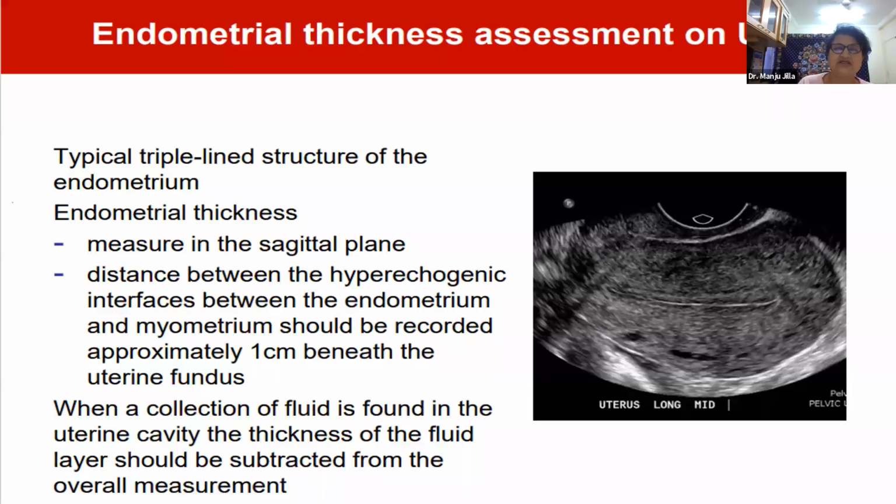So all that we see in our day-to-day practice is we have a look at the endometrium. We know that this is a nice triple-line endometrium produced by estrogens. But in order to achieve a good number of progesterone receptors in this endometrium, the thickness of the endometrium should be at least 8 millimeters. When it is less than that, probably this endometrium has not got enough estrogen and may not have enough progesterone receptors, and therefore we may not get an implantation.